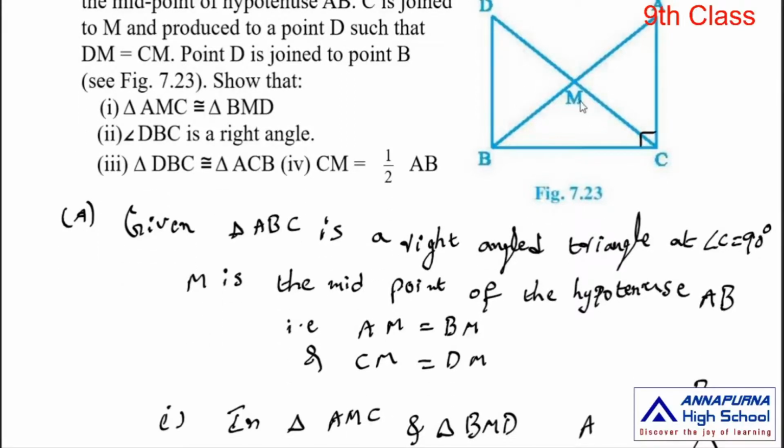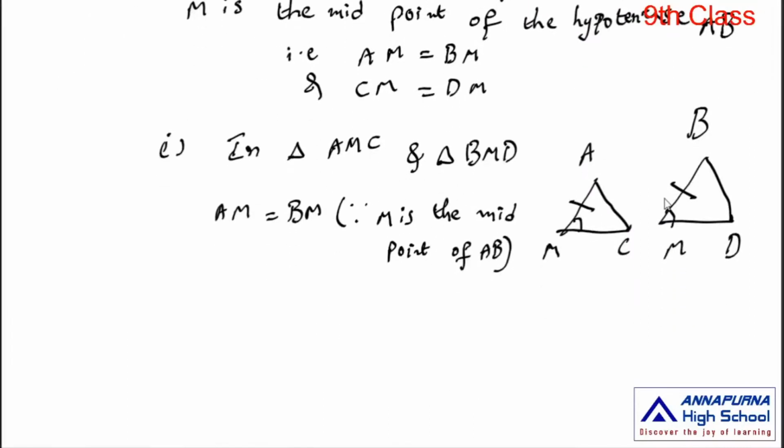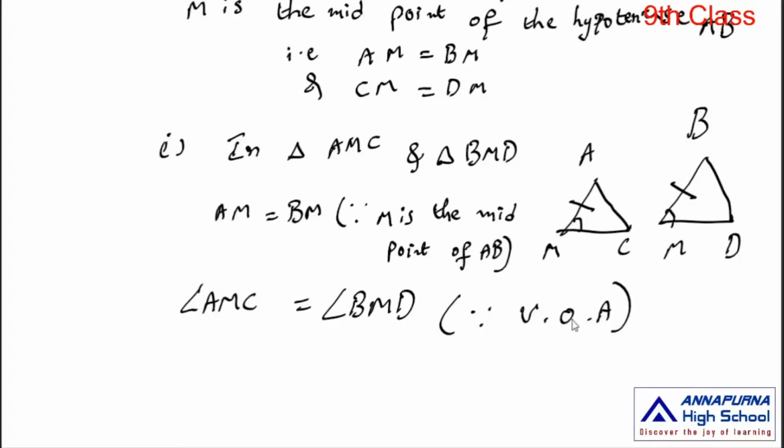So the vertically opposite angles are equal. Angle AMC is equal to angle BMD, since vertically opposite angles. VOA means vertically opposite angles.